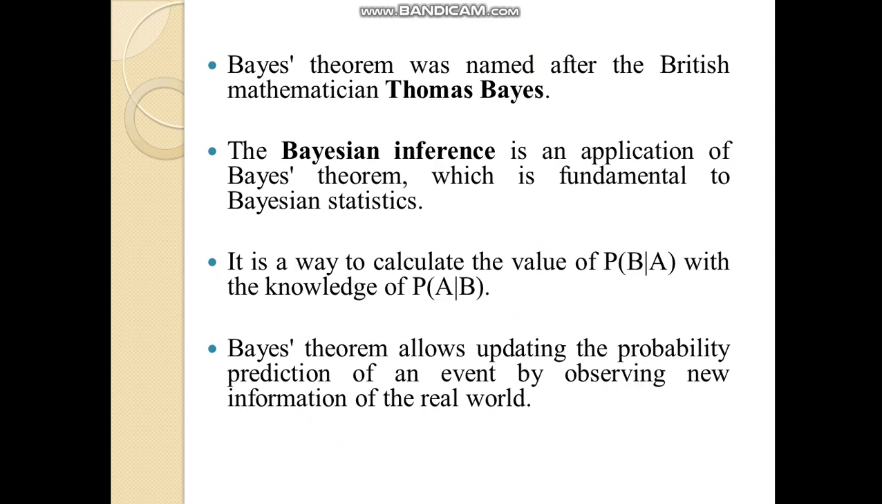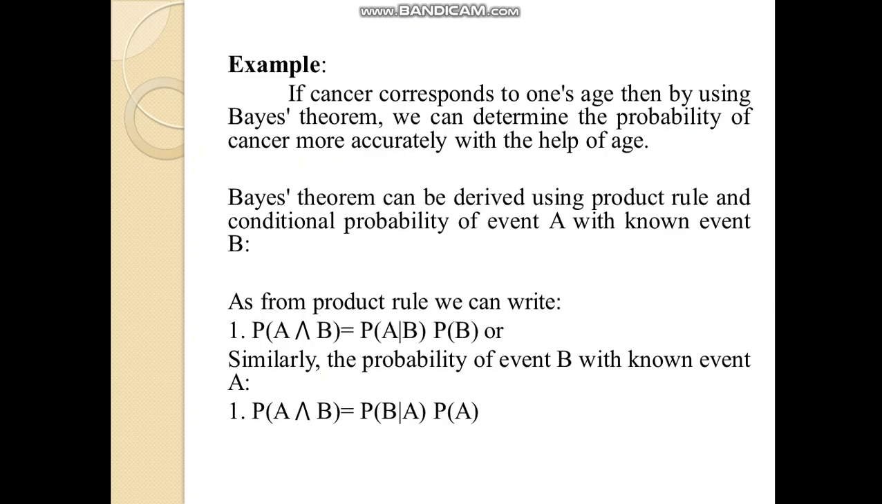Bayes theorem allows updating the probability prediction of an event by observing new information from the real world. Example: if cancer corresponds to one's age, then by using Bayes theorem, we can determine the probability of cancer more accurately with the help of age.